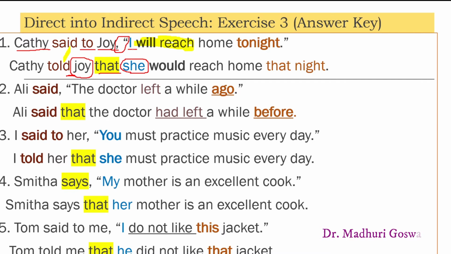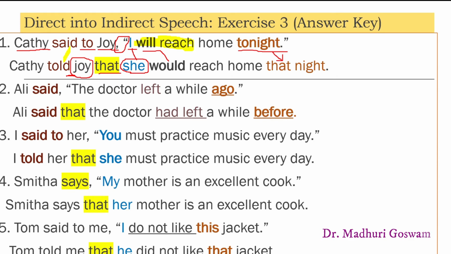The next change is the change of the tense. The past form of will is would, so will becomes would. And the final change is the change in the words or expressions of time and place. So tonight is changed into that night. Well, this change occurred due to the passing of time.